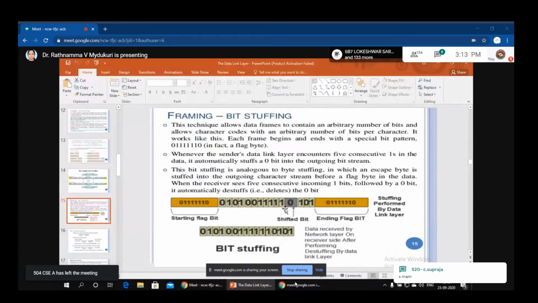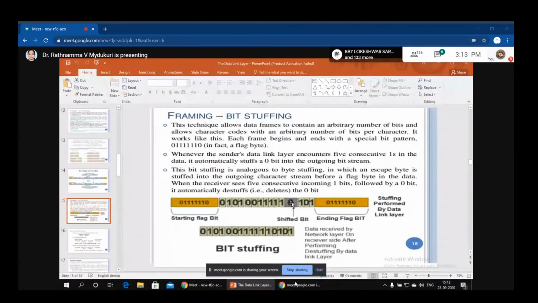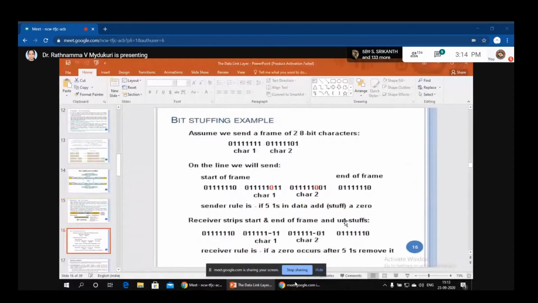So at that time you are going to stuff with a 0 bit. This method is called bit stuffing. Now see here, assume one example I have taken here. This is character 1, this is character 2. Suppose the start of a frame is indicated with a flag bit, and the end of a frame is indicated with a flag bit again. Now you are sending 2 characters in your frame.